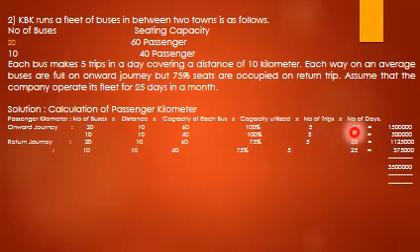Number of trips into 25 days, it comes to around 15 lakh. Like this, you have to go for the other type of bus: 10 into 10, 40, 100, 5 into 25, 5 lakh. Return journey: 20 into 10 into 60, 75%, 5 into 25, so 11 lakh 25,000. Then 10 into 10, 40, 75, 5 into 25 equals 3 lakh.